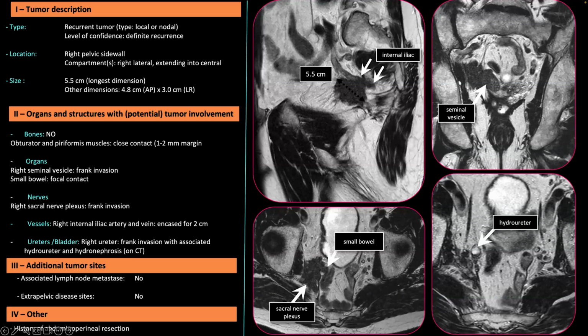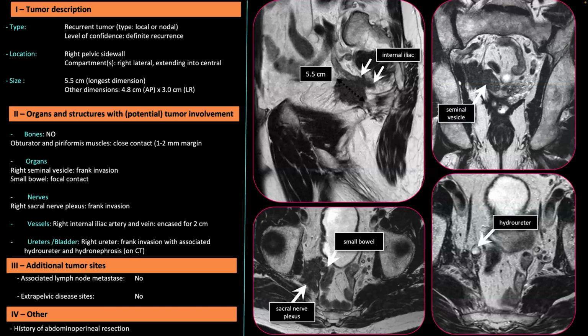Then we move to the vessels. So if you look at the sagittal image here, we can see that there is a right internal iliac artery and vein encasement here. And finally, for the ureter and the bladder, there is a dilatation, there is a hydroureter, and there is a frank invasion.